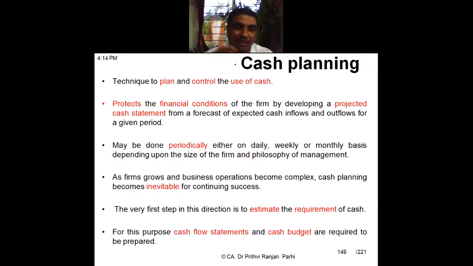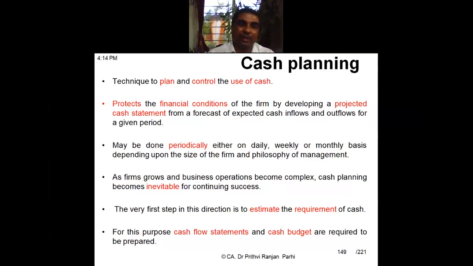Okay. Now coming to this cash planning aspect, which is the first strategy we have seen. This deals with the various techniques to plan and control the use of cash. If you do proper cash planning, it protects the financial condition of the farm, because beforehand you will be able to know what is the cash inflow, what is the cash outflow, what is the cash balance, and whether financial health will be good or bad.